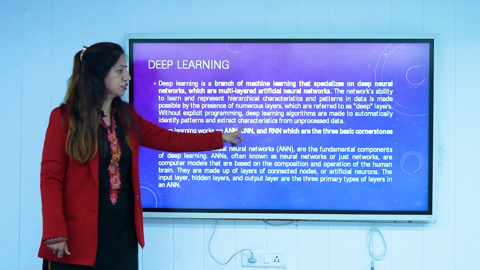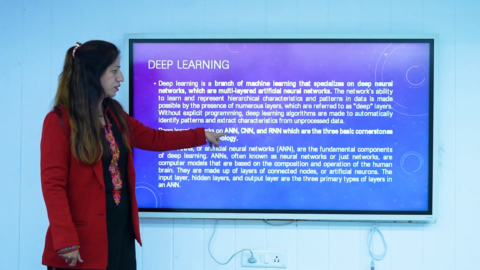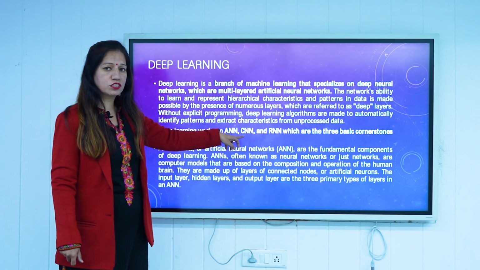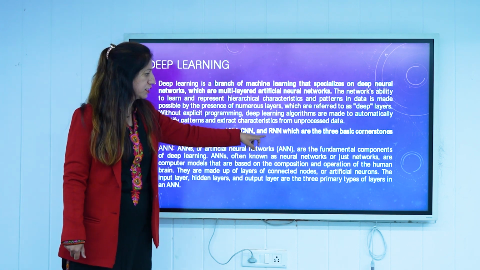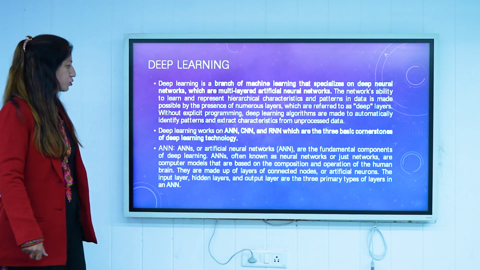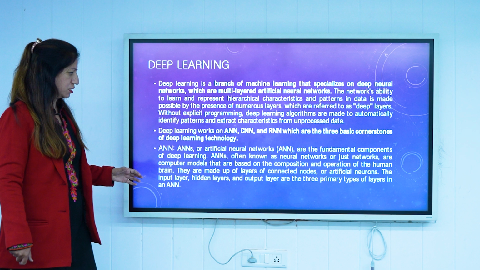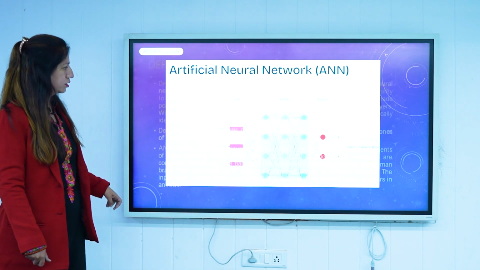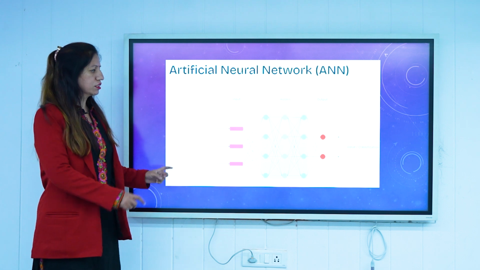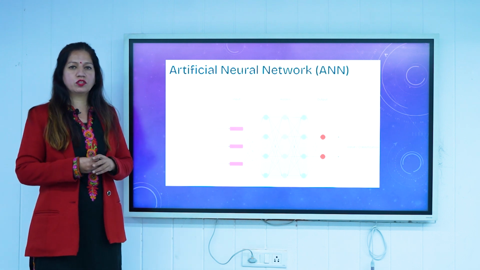Basically, it covers three types of neural network. One is your ANN, which is the artificial neural network. Then there is your CNN, which is the convolution neural network. Then there is the recurrent neural network. All these neural networks are used for different kinds of applications. So let me show you the diagram of ANN. This is the artificial neural network. This is just the imitation of your human brain.